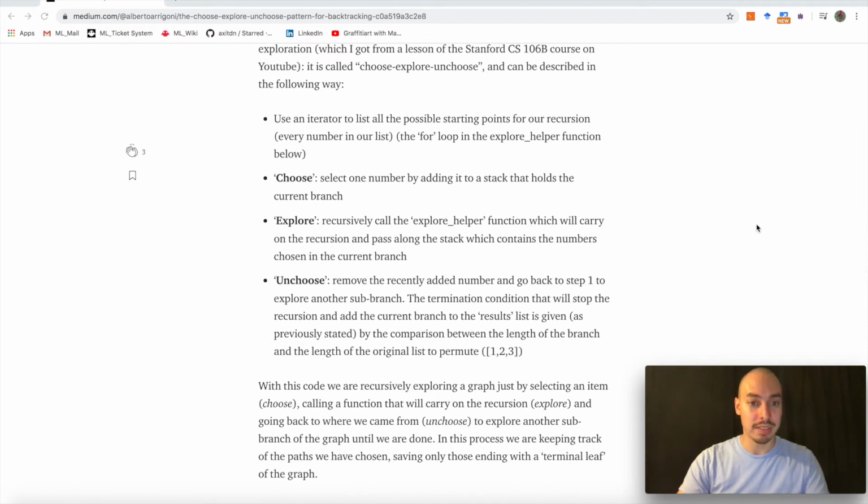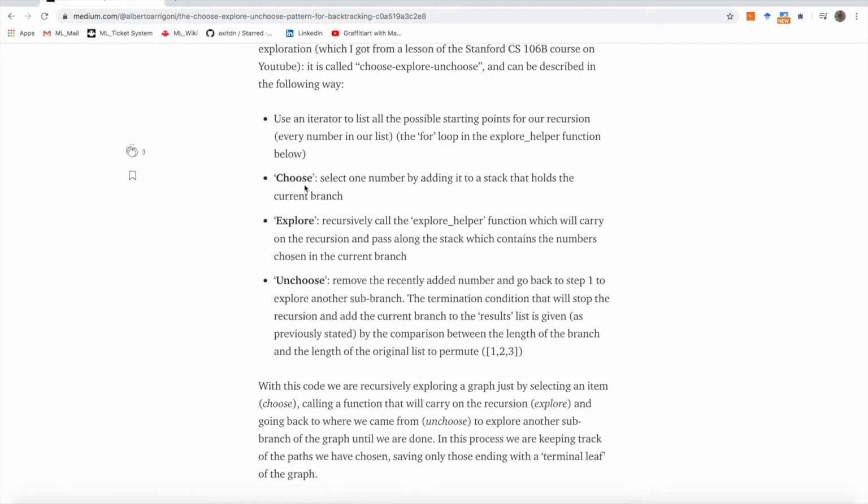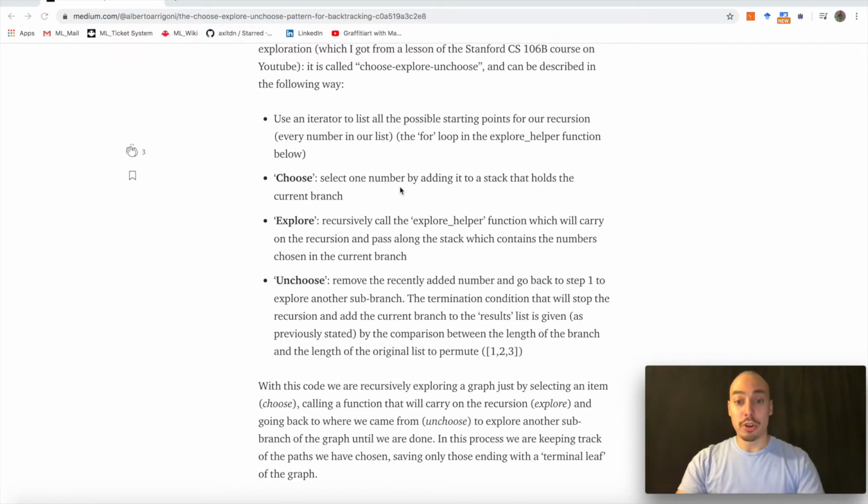And the key aspect is here to basically do 3 different steps. First step, choose. Select one number by adding it to the stack that holds the current branch. Or select one item from your list of candidates.